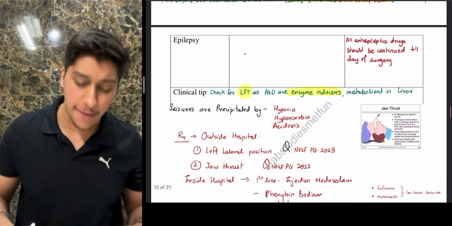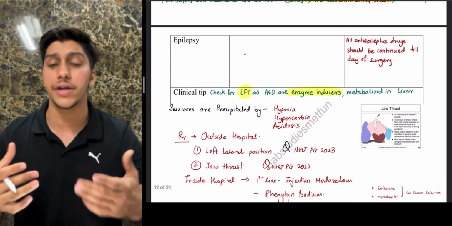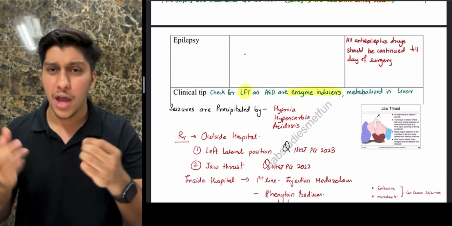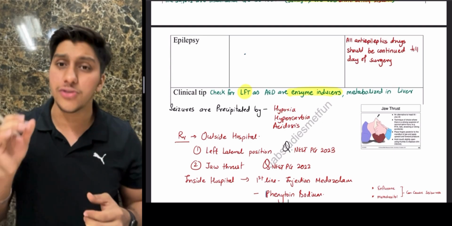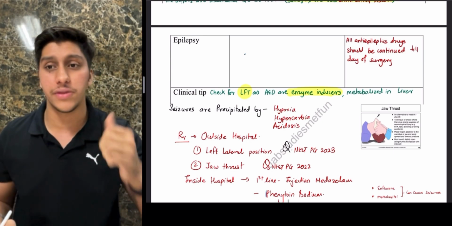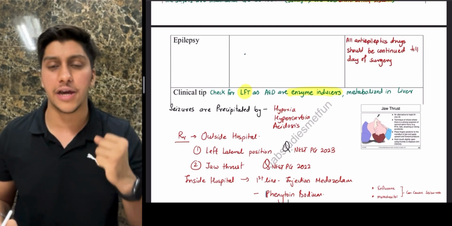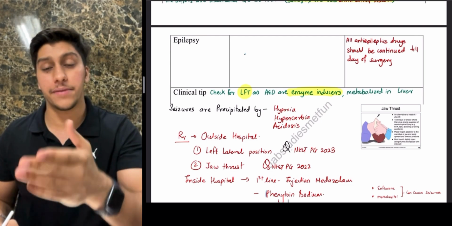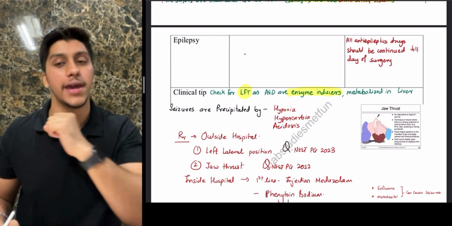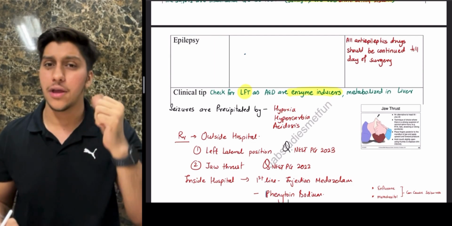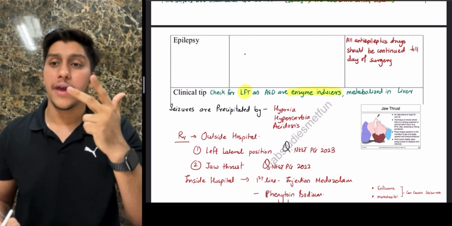If they ask you, guys, epilepsy basically means continuous recurrent repetitions of seizures. How is a seizure caused? A seizure is usually caused when there is less oxygen, that is hypoxia, or when there is too much carbon dioxide, that is hypercarbia, due to which a patient might suffer from acidosis as well. So three conditions: hypoxia, hypercarbia and acidosis.